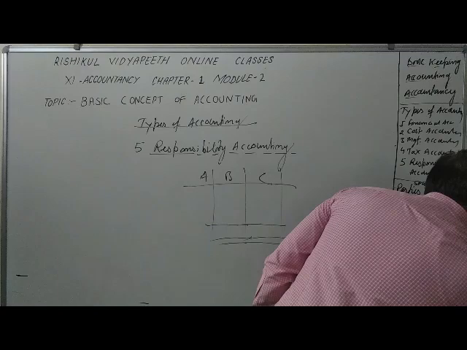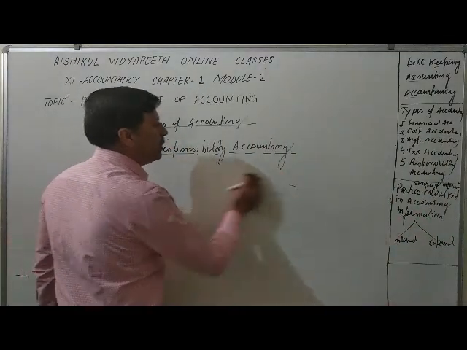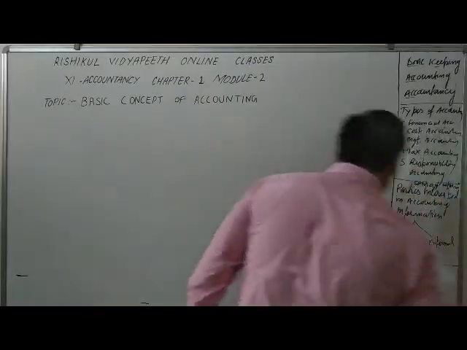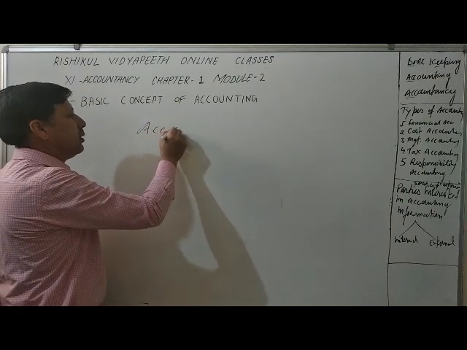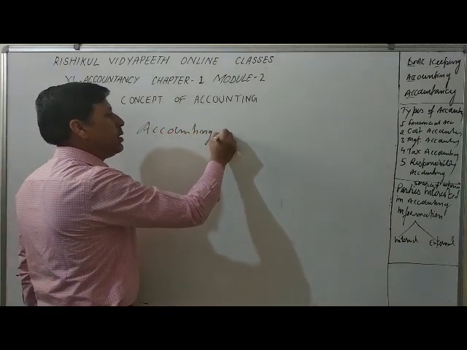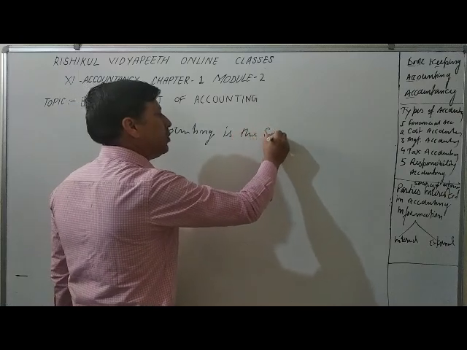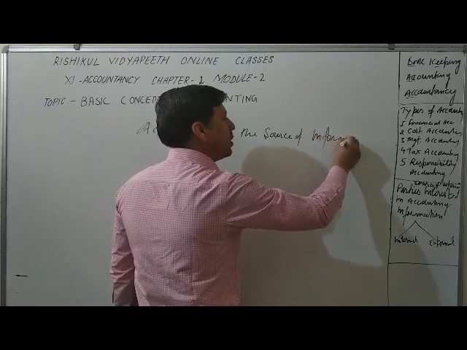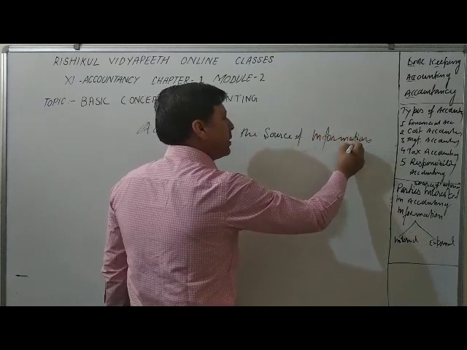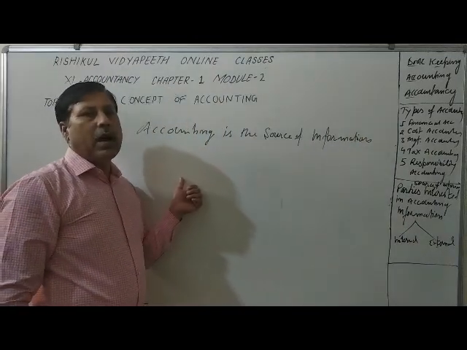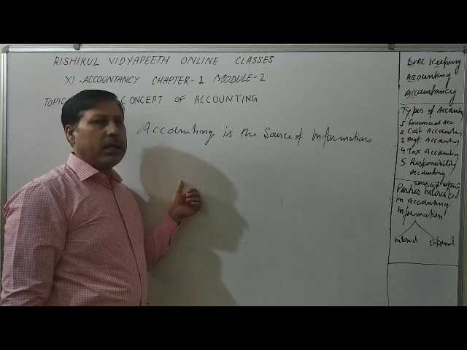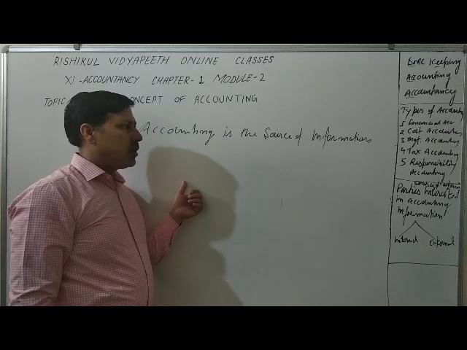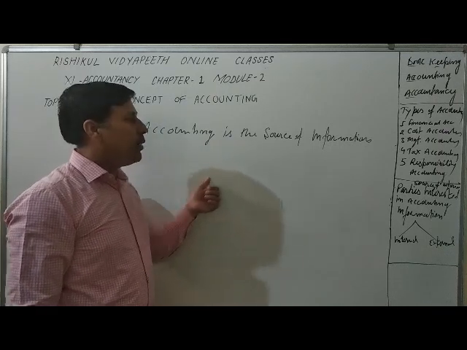Now, source of information. Accounting is the source of information. This concept is right. I want to take an example. In our business, how many suppliers do we have? Can anybody give the answer without accounting? No. How many customers? What do we have to pay? What do we have to receive?